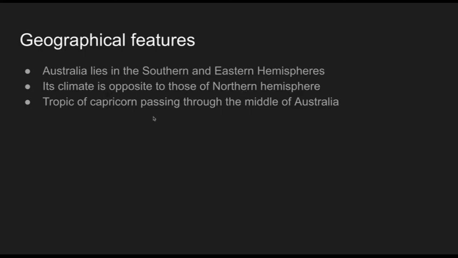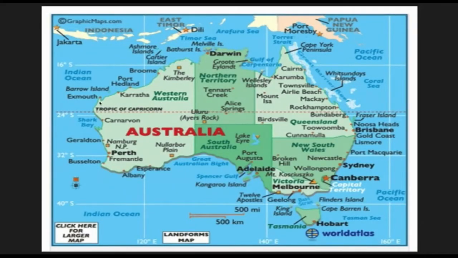The Tropic of Capricorn passes through the middle of Australia. This is one of the important lines of latitude, the Tropic of Capricorn, in the southern hemisphere. These are the geographical features. So which latitude passes through Australia?